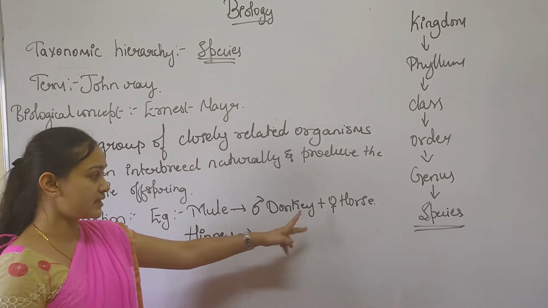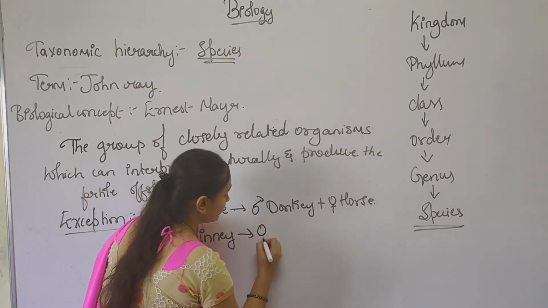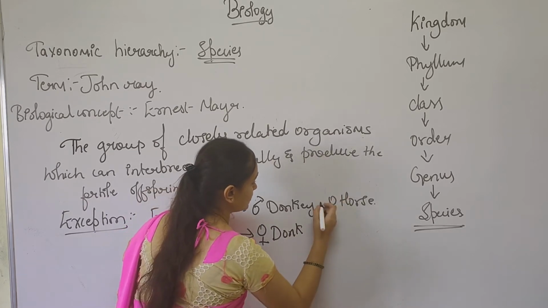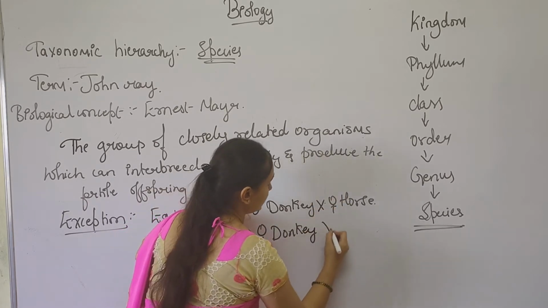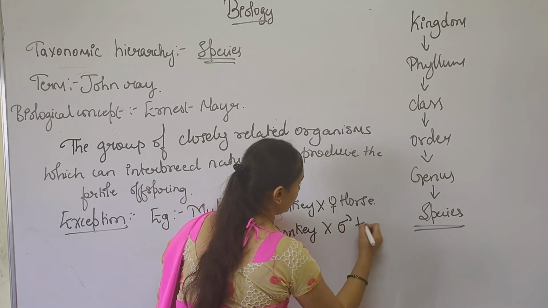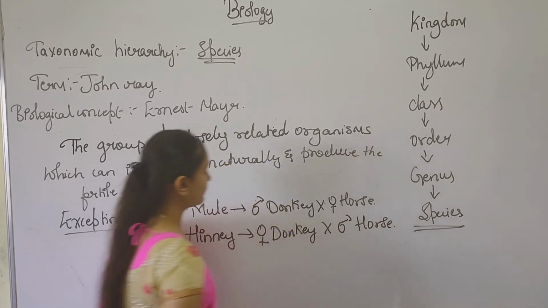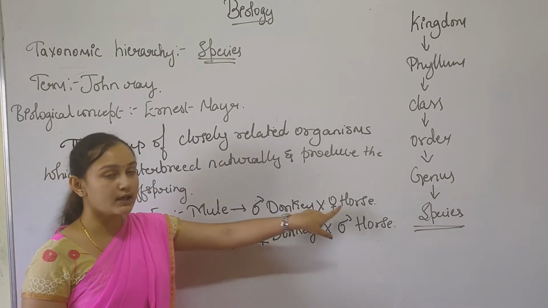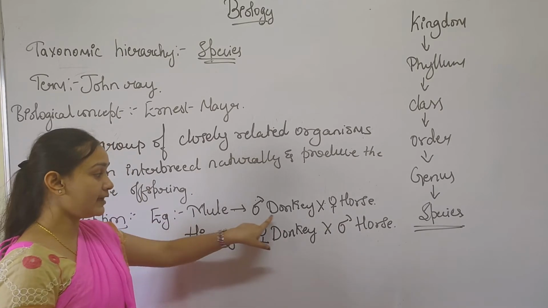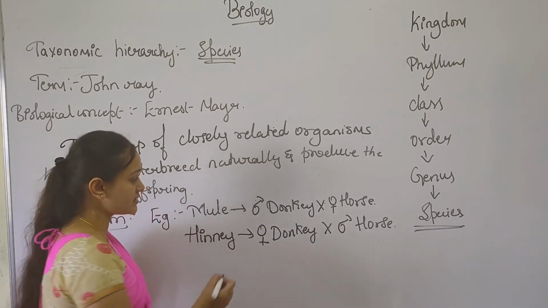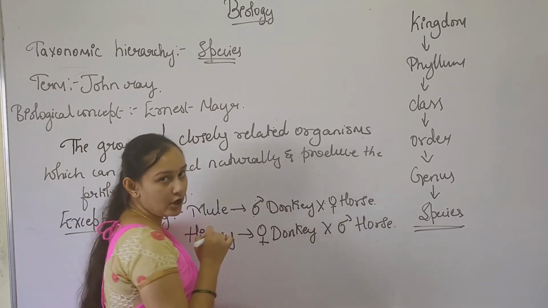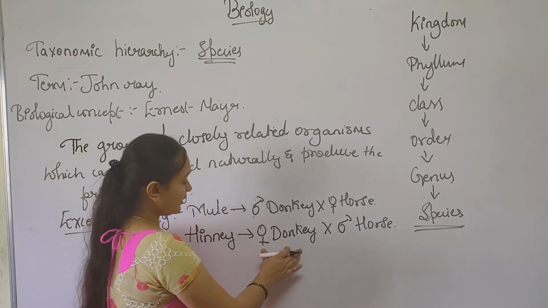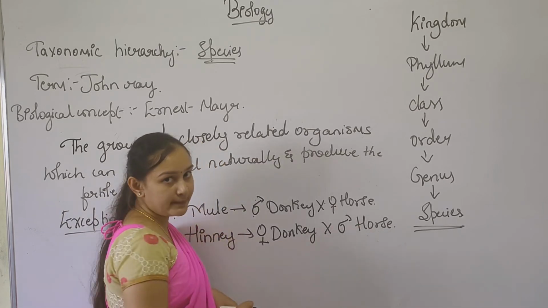In the hinny, the female donkey is crossed with the male horse. So this is the symbol of male and this is the symbol of female.